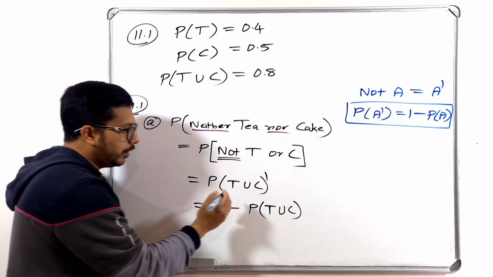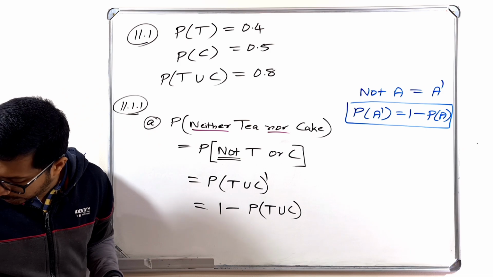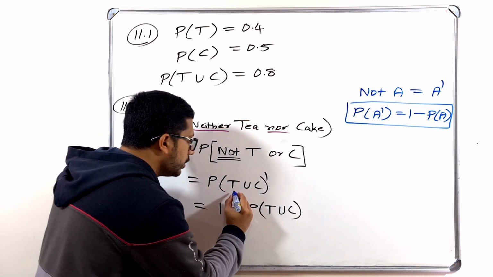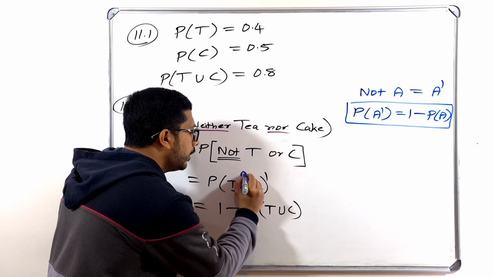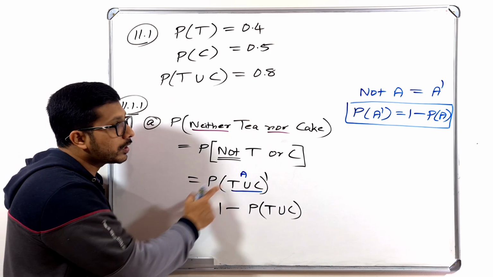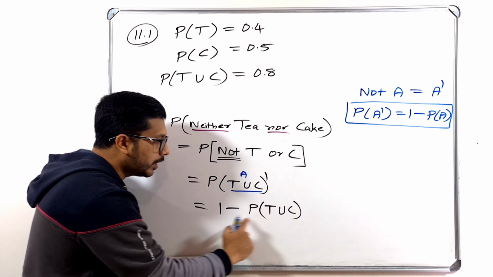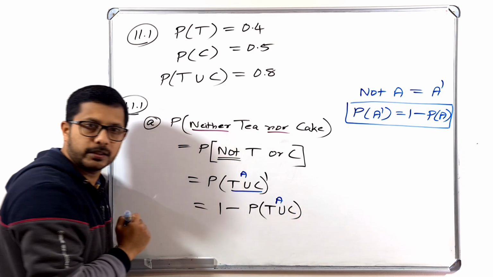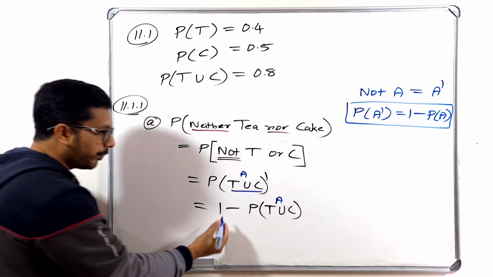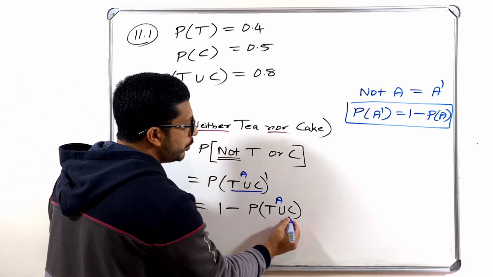So instead of this T union C, if we call it A, then you can understand, is it not the same as probability of A complement? So 1 minus probability of A, like that. So anyway, 1 minus probability of T union C.